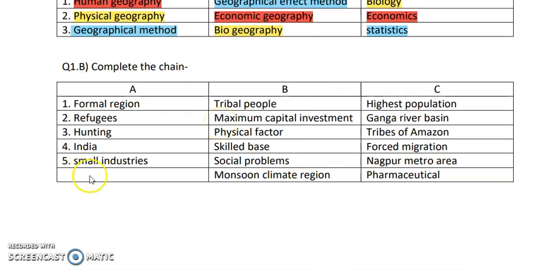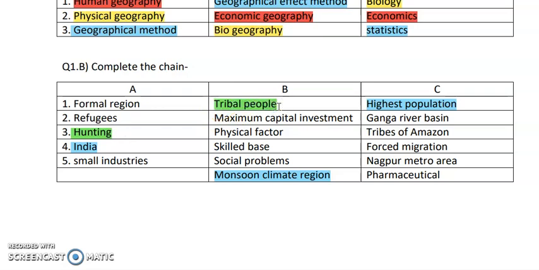So here we have in column A formal region, refugees, hunting, India and small industries, right? So here first you should always go with the easiest way. Now as we stay in India, we know that India has what? It has monsoon type of climate. And it also has the highest population. Okay. Next is hunting. Then definitely who does hunting? Hunting is done by Adivasi people. Okay, so they are called tribal people.